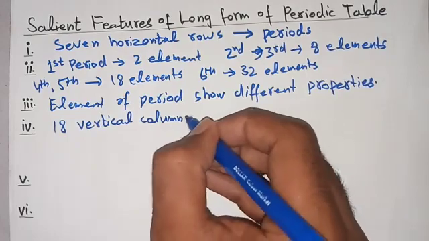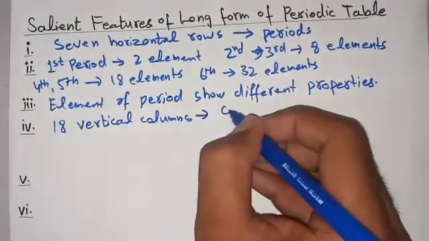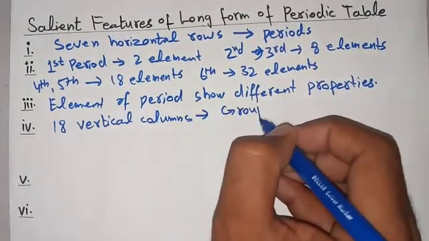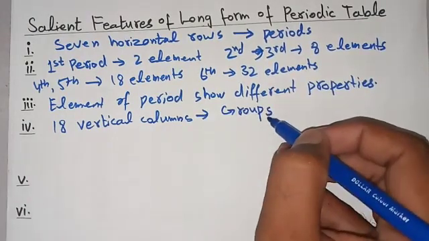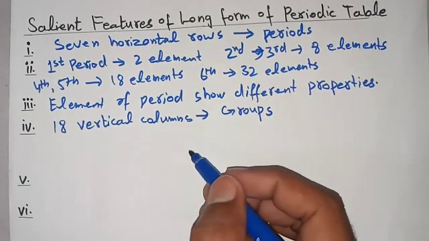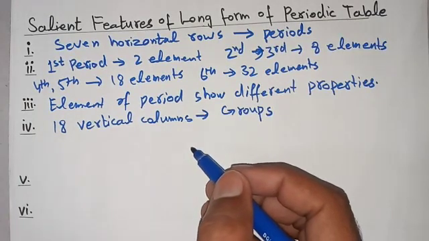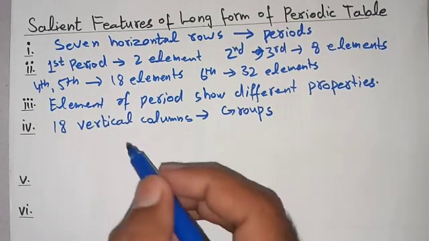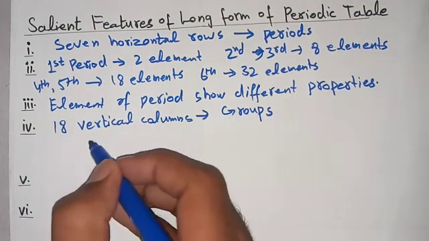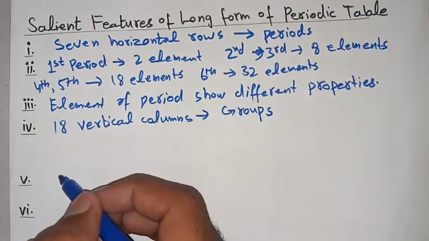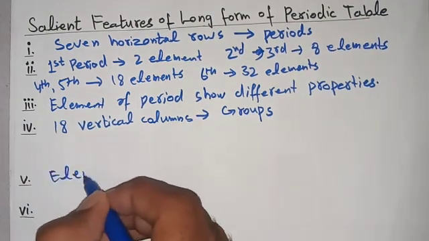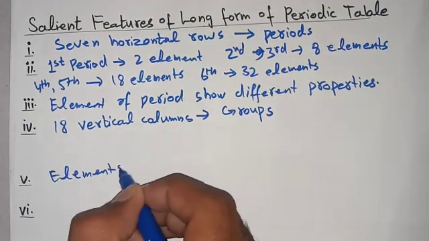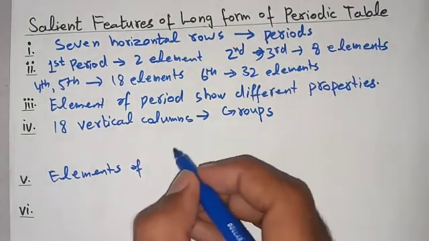These vertical columns are called groups, and elements of a group show similar properties.